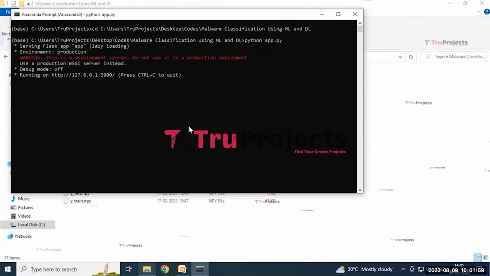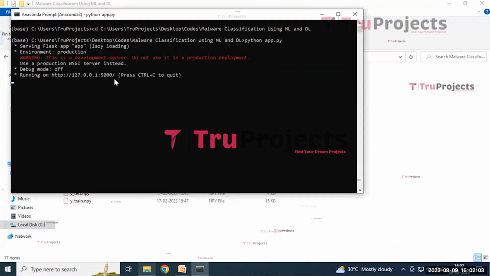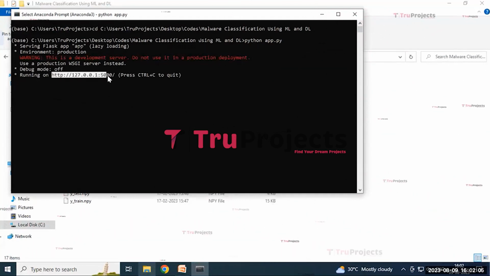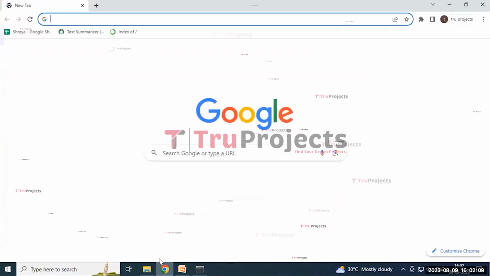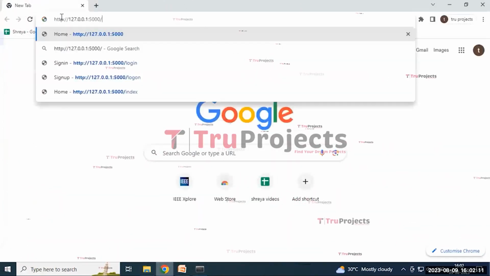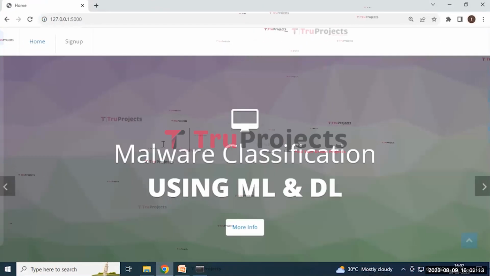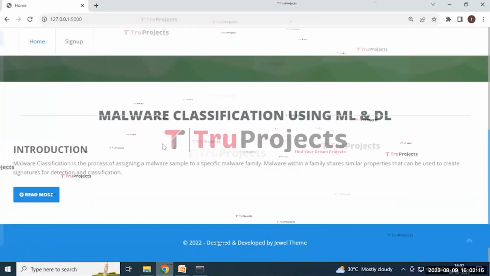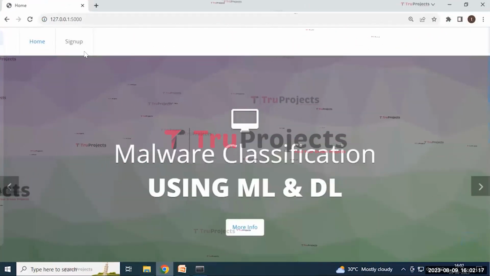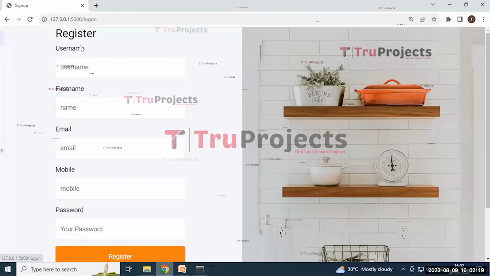After running this app.py file, the Flask framework will host the application locally at the default address like this. We need to copy this link and paste it in any web browser of our choice, and I prefer to use Google Chrome. I'm pasting this link and then clicking on the enter button. Here it will redirect to the page containing information and the title of the project. And then click on the sign up button.